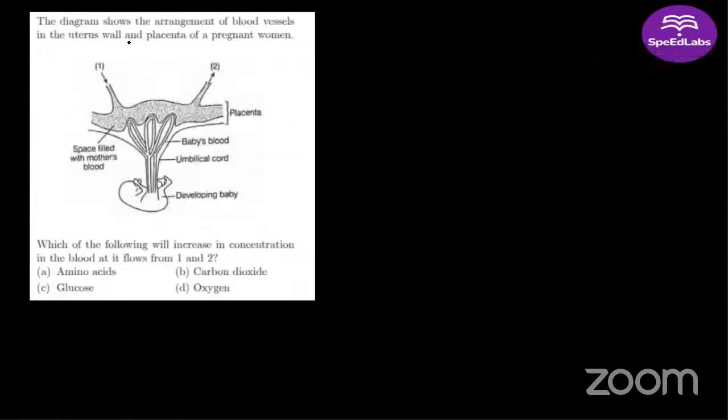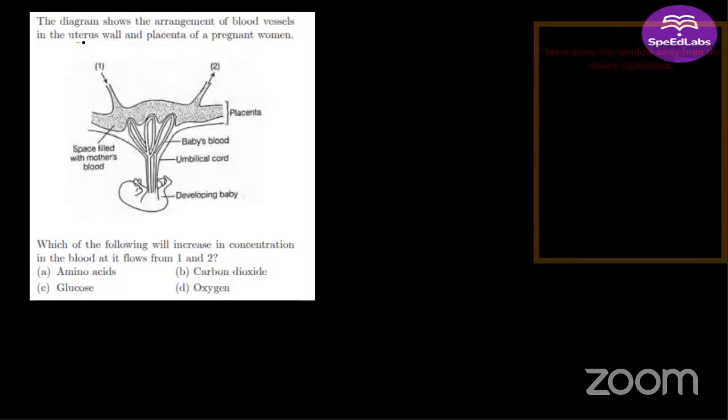The diagram shows the arrangement of blood vessels in the uterus wall and placenta of a pregnant woman.